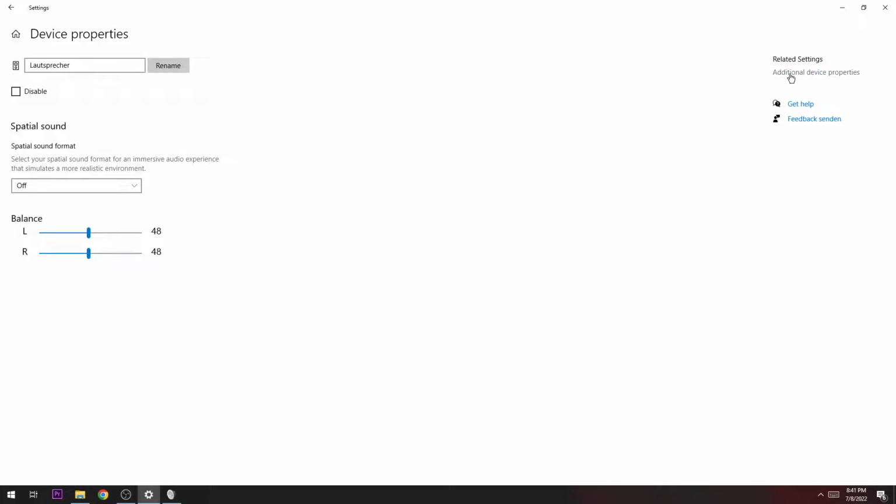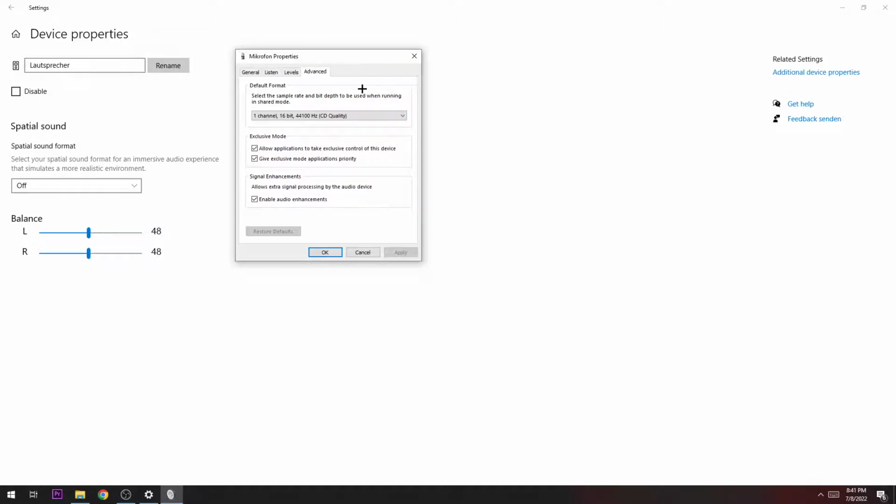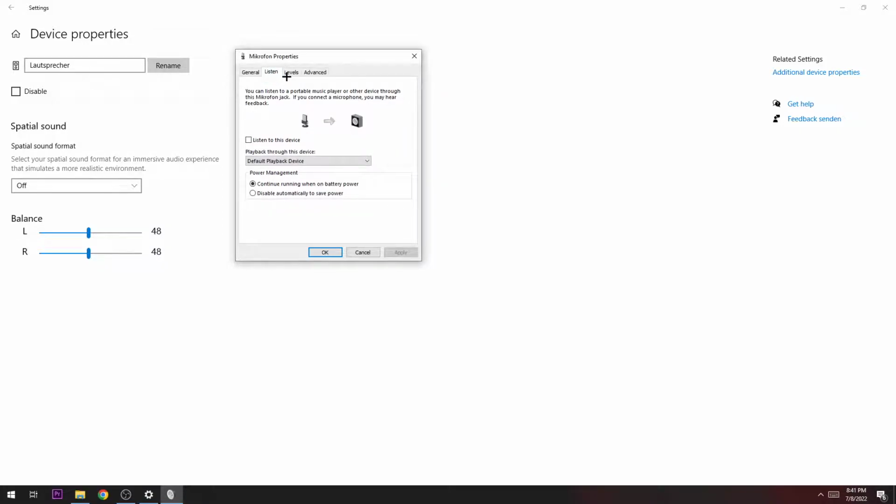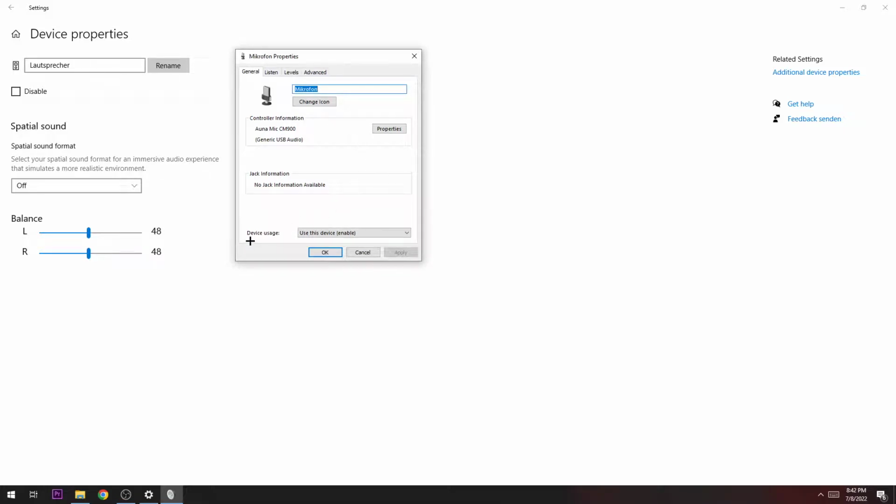The next step is basically gonna get into additional settings, device properties, and check if you have the right or the best audio channel. The same goes for levels, you check if it's 100, and on general you check device usage if it is enabled.